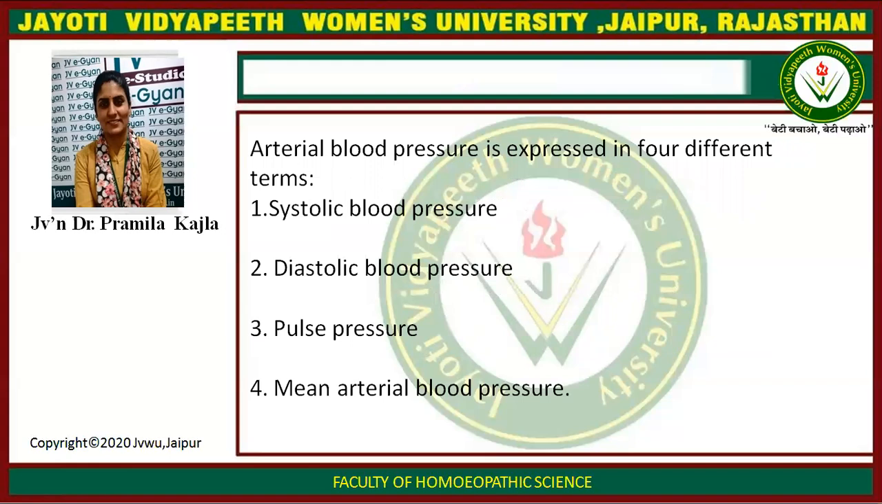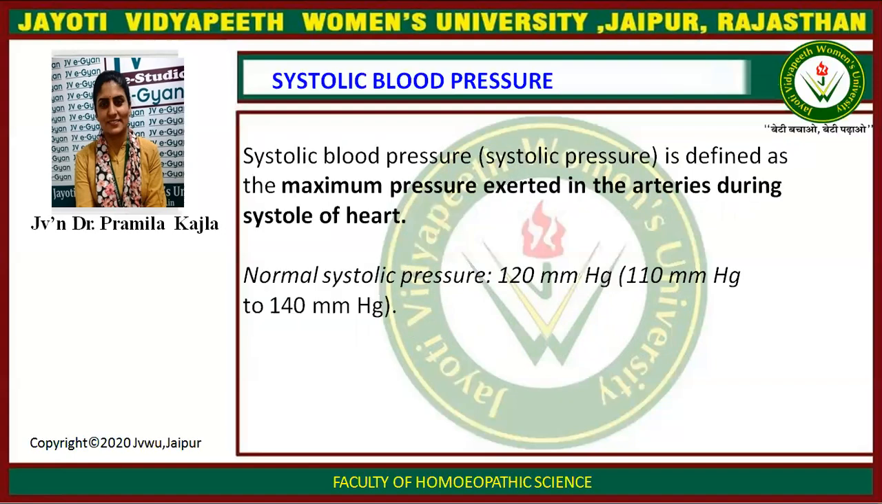Arterial blood pressure is expressed in four different terms: systolic blood pressure, diastolic blood pressure, pulse pressure, and mean arterial blood pressure. Now, what is systolic blood pressure? It is also called systolic pressure. It is defined as the maximum pressure exerted in the arteries during systole of the heart. Normal systolic pressure is 120 mmHg and it ranges between 110 mmHg to 140 mmHg.